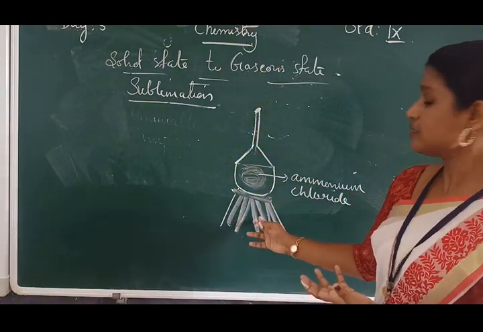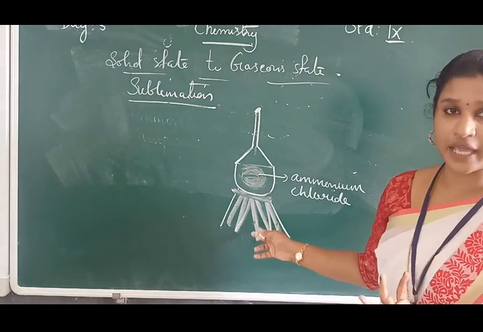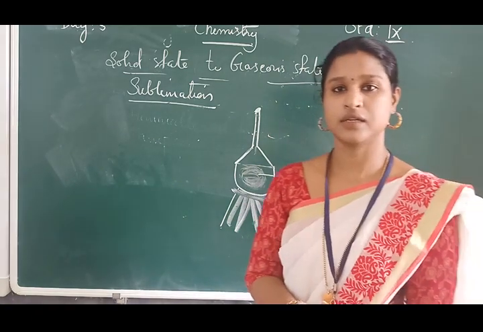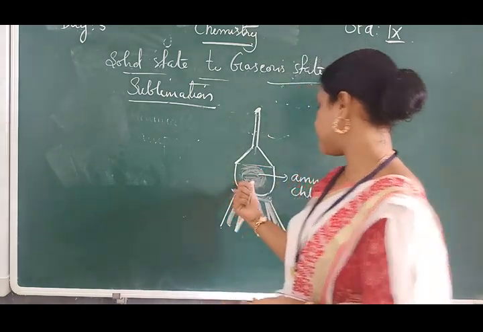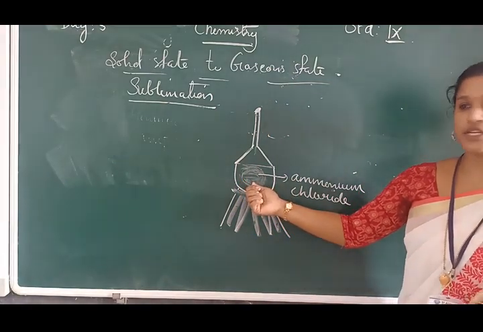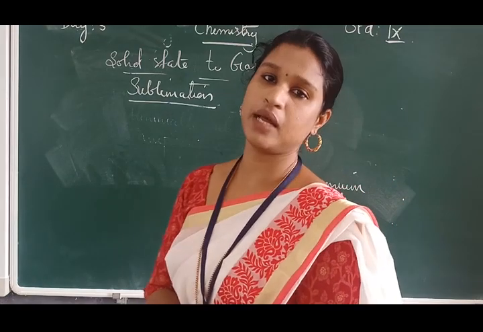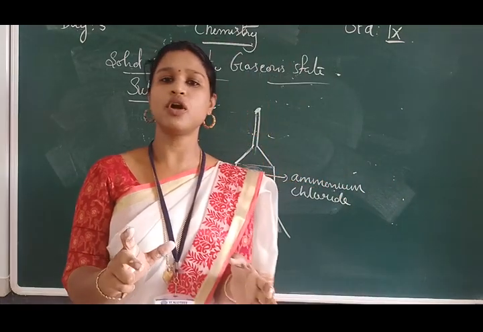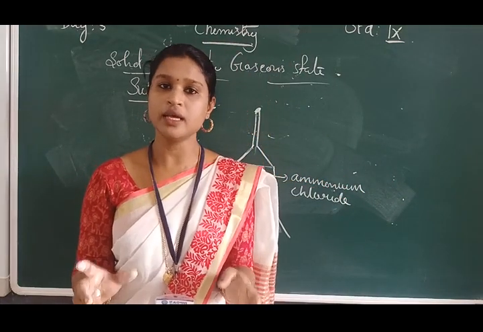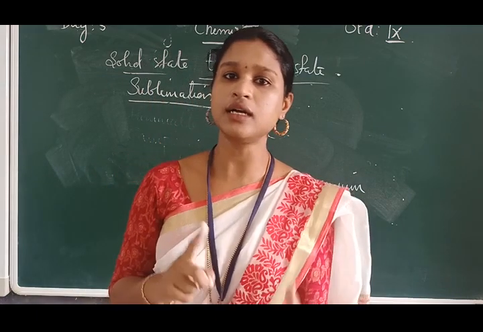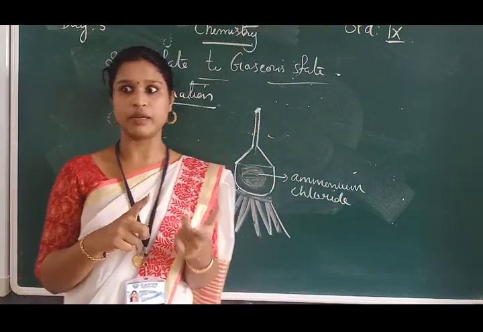When the burner is on and the substance is heated, what happens? The substance taken inside the china dish is ammonium chloride, a sublimable substance. So normally, this ammonium chloride turns to gaseous form or vapor form.